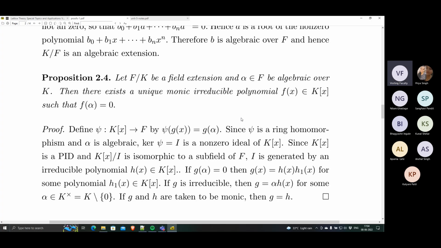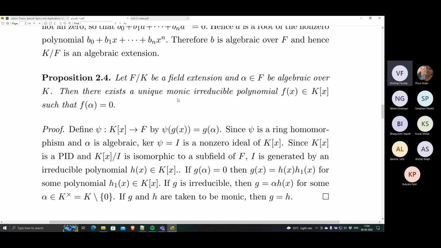But if you also say that the polynomial must be monic, then the scaling multiple must be 1. Therefore, the vanishing irreducible monic polynomial is equal to the irreducible generator of the kernel. So whatever the polynomial is, if it has to be irreducible and monic, it must be equal to h, and h is unique. Right?